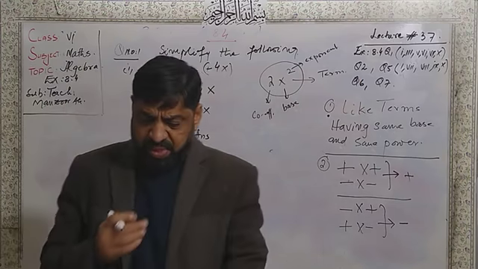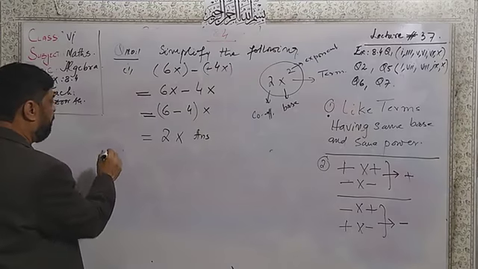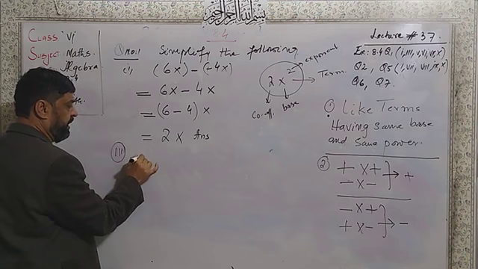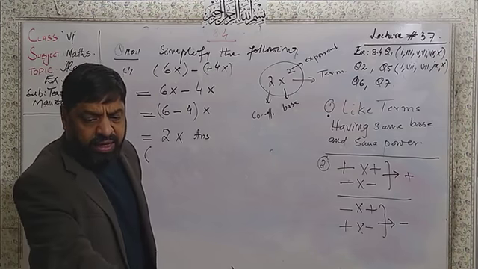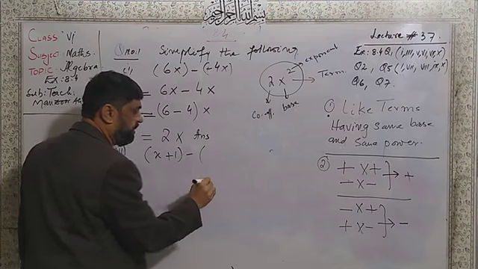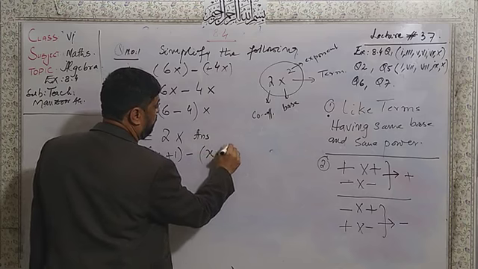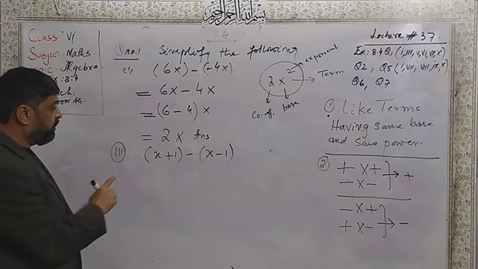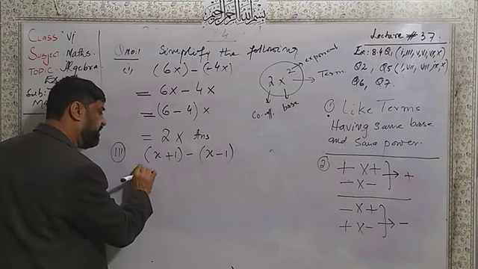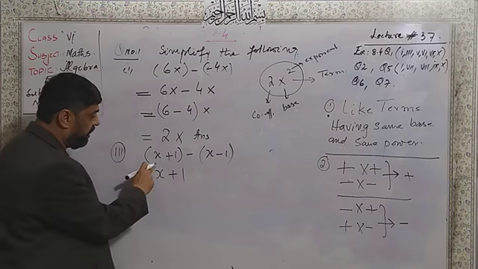Now, in the same way you have part number 3. If I want to do part number 3, I have the brackets x plus 1, minus, second bracket is started x minus 1. Dear students, this bracket I write the same, x plus 1.